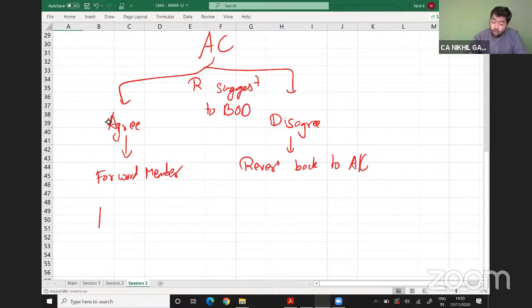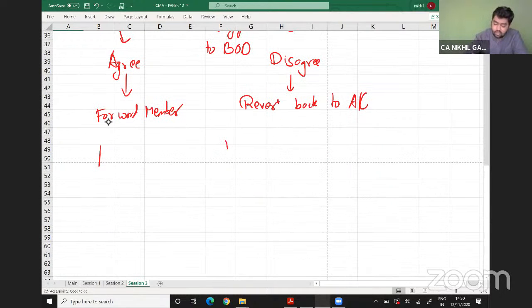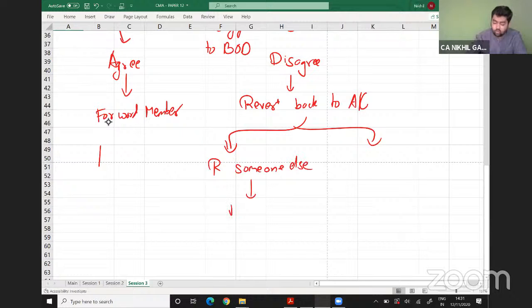If the audit committee accepts, yes, I have made a mistake, I will recommend someone else. If the audit committee recommends someone else and if the board agrees, we will forward it to the members.